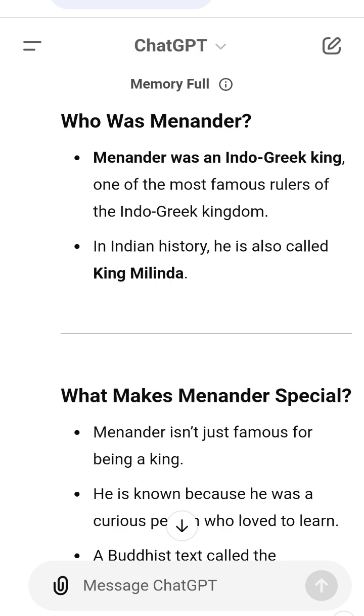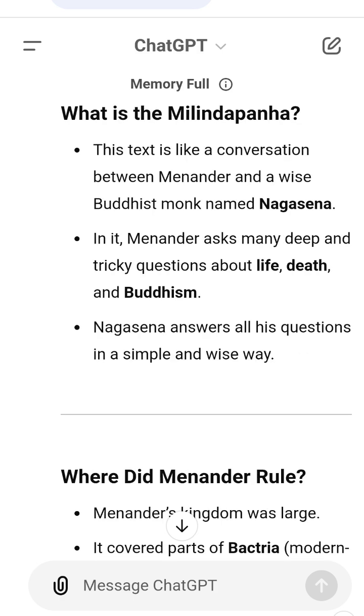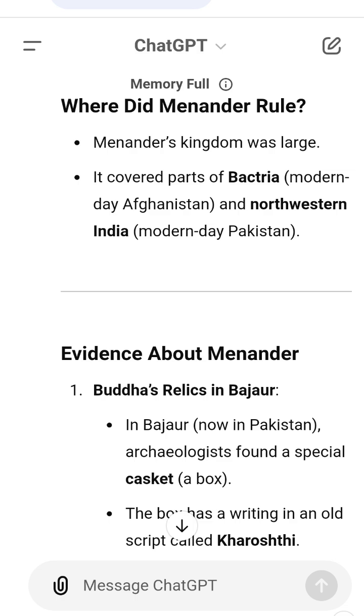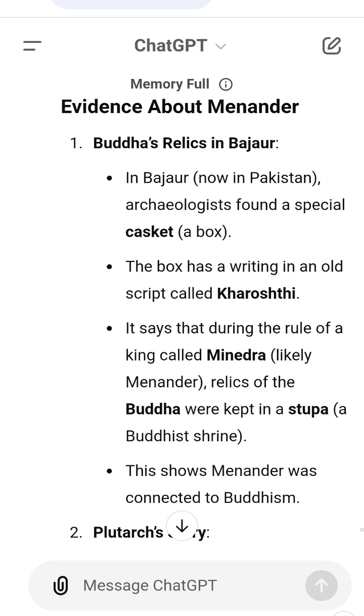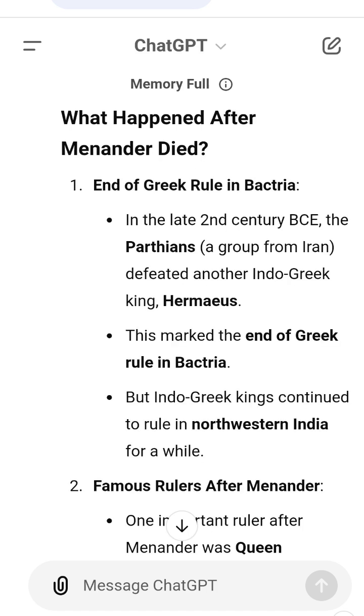3. Why is Gandhara art important? It shows how different cultures, Greek and Indian, came together to create something beautiful and new. Key points to remember. 1. Menander, King Milinda, was the most famous Indo-Greek ruler. 2. He was a Buddhist king who asked deep questions to a monk named Nagasena. 3. The Indo-Greek kingdom was large but eventually fell due to invasions. 4. They left behind great art, Gandhara art, and cultural ideas that blended Greek and Indian traditions.